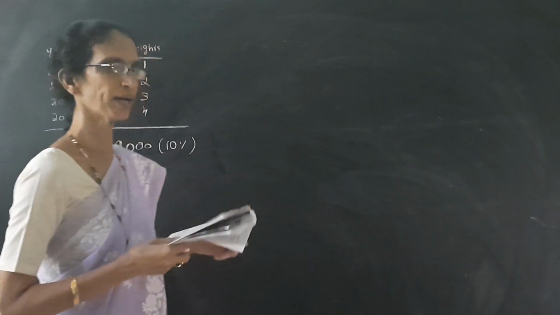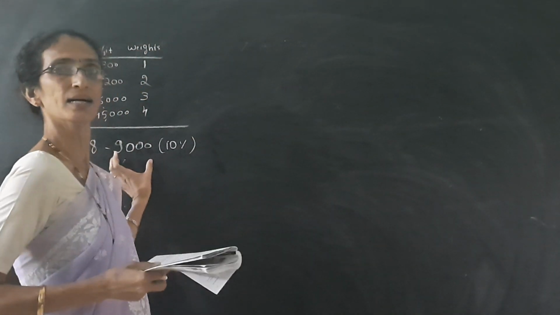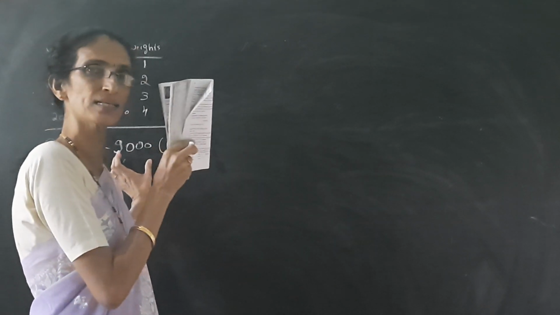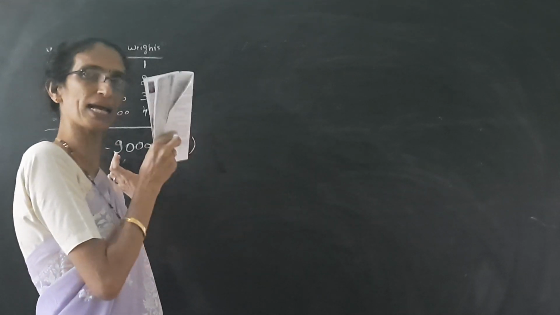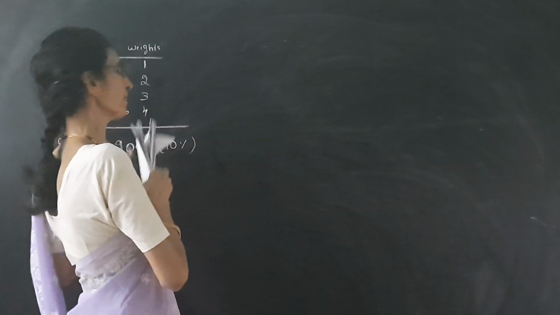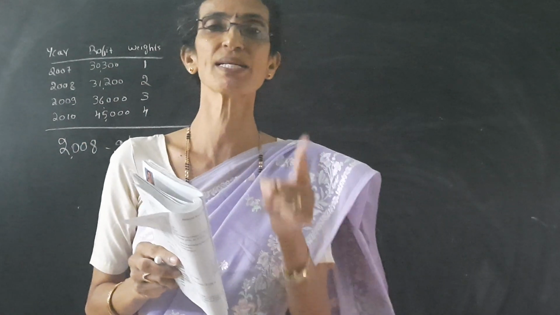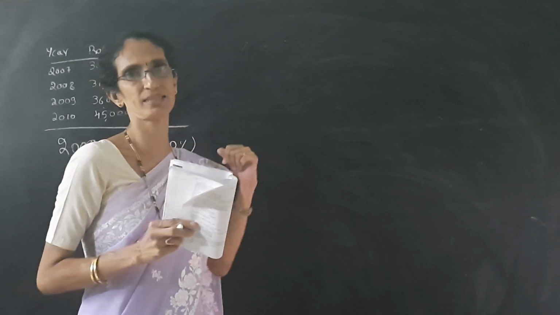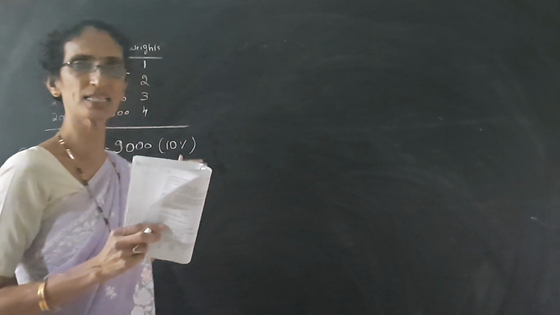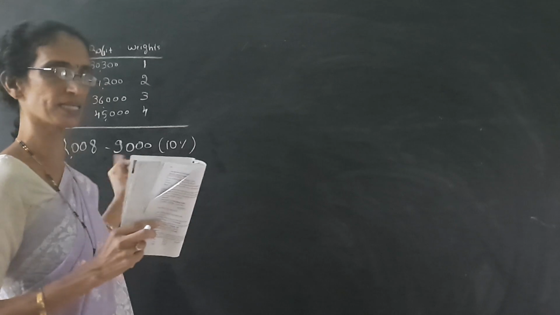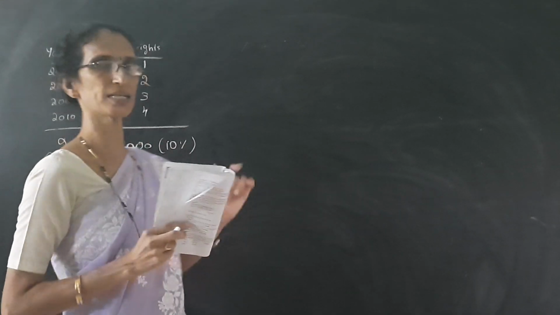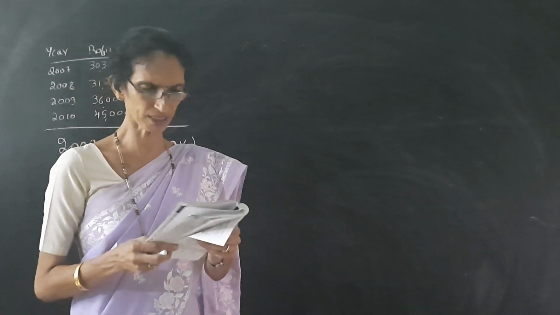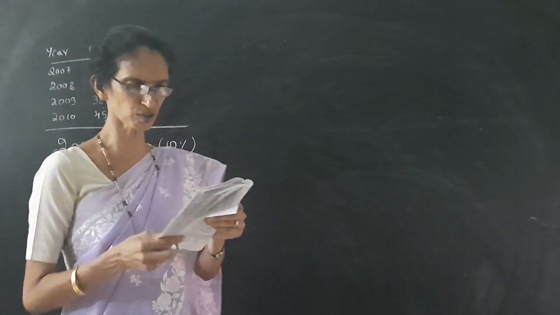So it is given there is a 9,000 major repair on the asset, then it should be treated as capital. That means it should be added to the asset, and for this 9,000 we have to calculate 10% depreciation every year on the diminishing balance method. So this is what it means: take the 9,000 as a major asset and find out 10% depreciation every year on the diminishing balance. The second one is the closing stock of 2008.